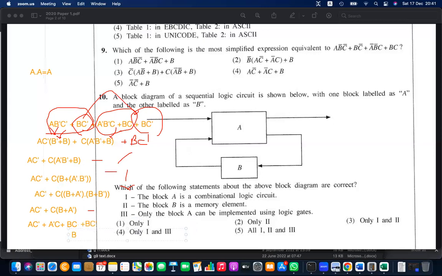How? You can take B out, then you can write C naught. So C naught or C is 1, so it will isolate B there. So then you can get the answer A naught C or B. So answer number 4. Maybe I have done a mistake in solving, that is why it was not solved in one go. So sometimes this can happen to you. So go for the closest answer there.